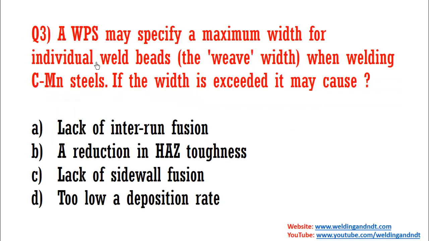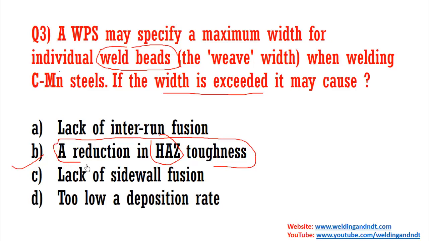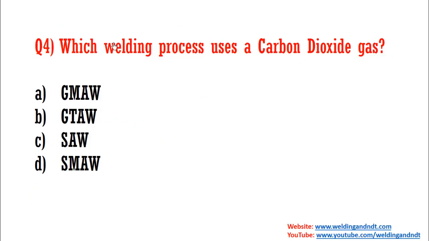Now question number 3: a WPS may specify a maximum width for individual beads, the weave width, when welding carbon manganese steel. If the width is exceeded from the specified weld width, then what will happen? The problem you will get is a reduction in HAZ toughness. Friends, if you don't know about HAZ, then you can watch my CSWIP chapter 2 video wherein I explain everything in detail.